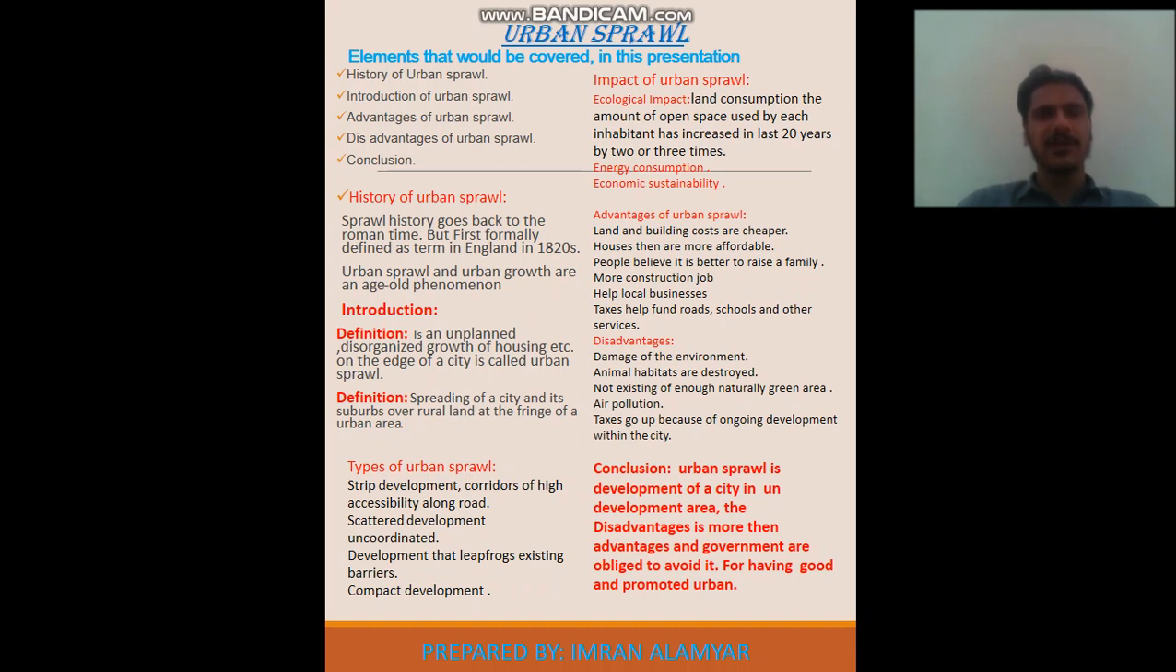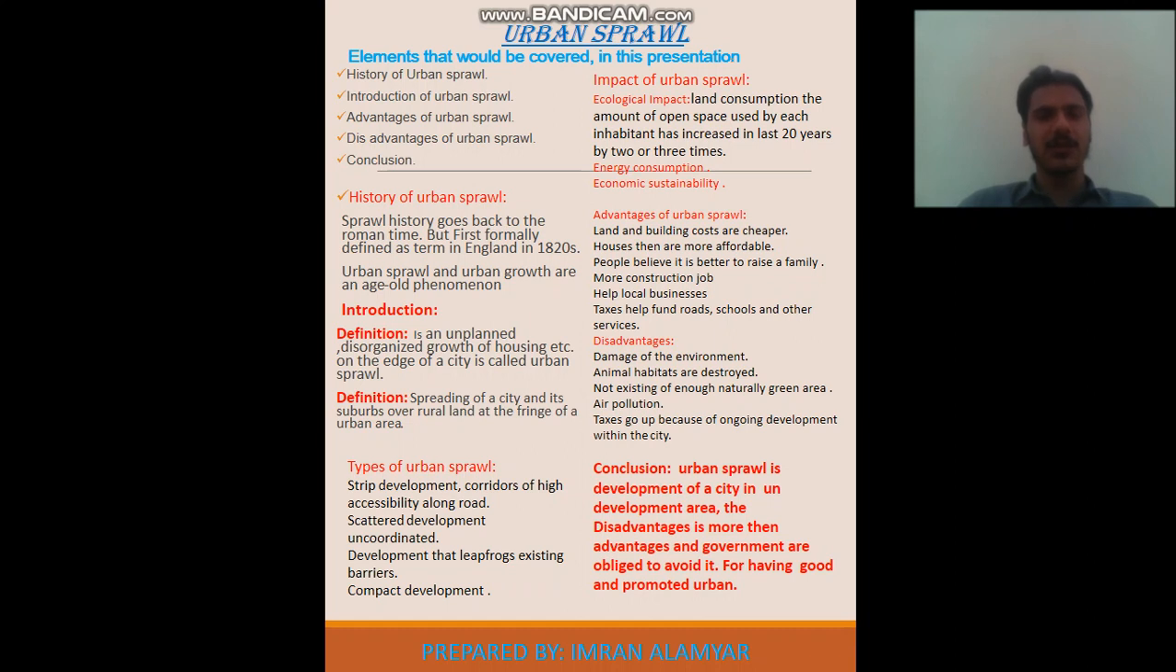First of all, the elements that will be covered in this presentation: history of urban sprawl, introduction of urban sprawl, advantage or disadvantage, and conclusion. For knowing better about something, it is substantial for us to know about its history. So therefore, we are starting by reviewing the history of urban sprawl.